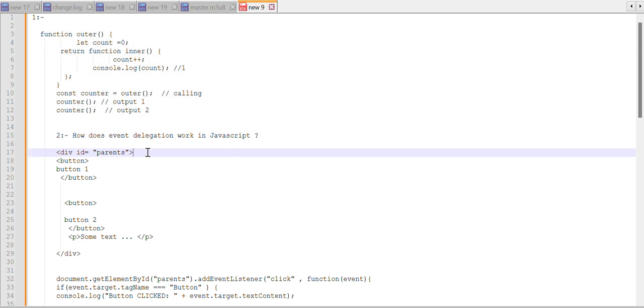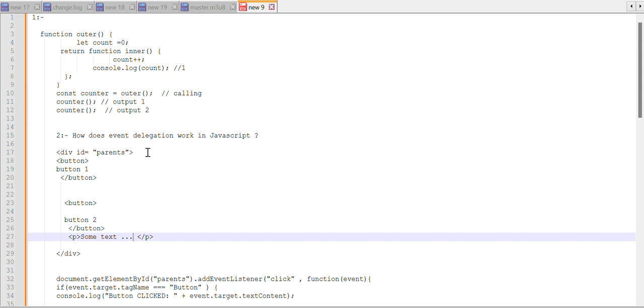And the second question they asked: how does event delegation work in JavaScript? Event delegation is basically a technique where the parent element listens to the events on its children.